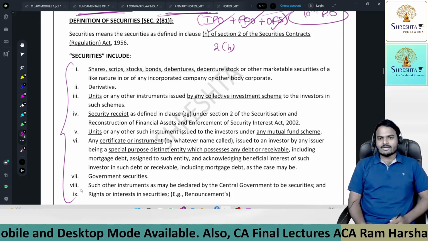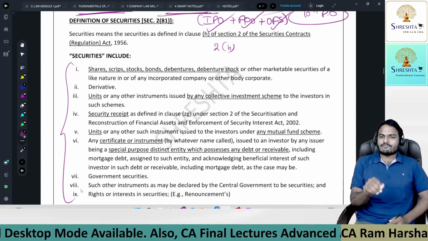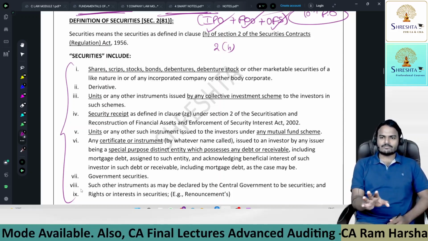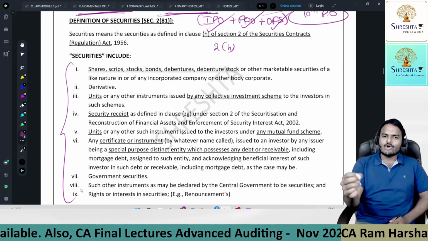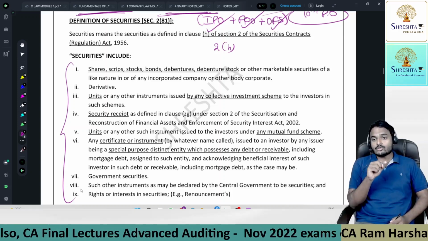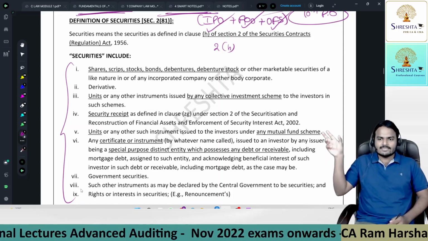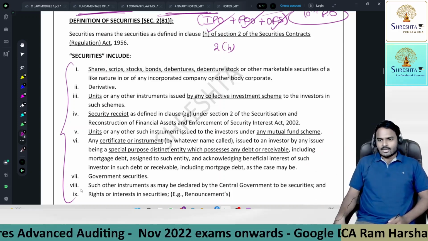So that's why in our Companies Act, if you want to define new things, we will give reference to the respective acts. So security: what is a security? Security means security as defined under the Securities Contract Regulation Act 1956. But when you go through the Securities Contract Regulation Act 1956, you'll find this list. Understood?